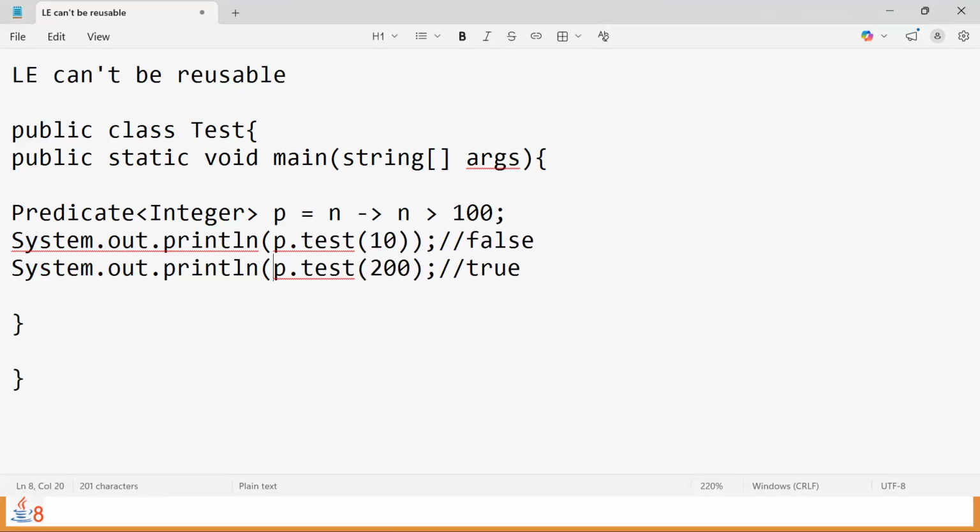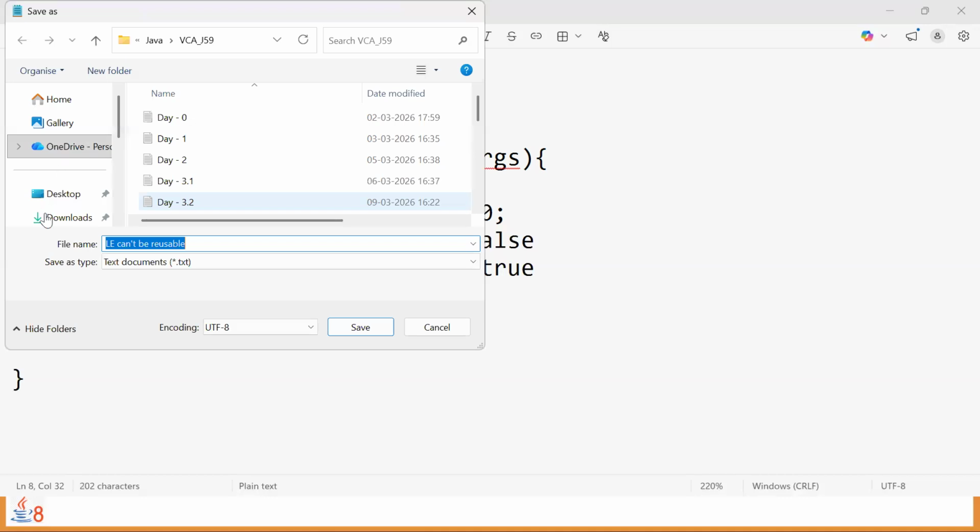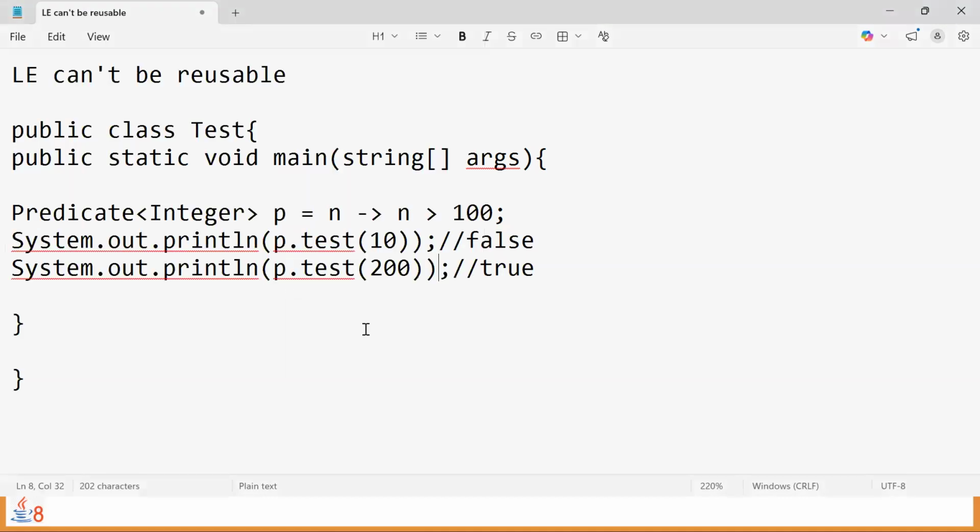If at all we go for the scenario that says the same thing, that if any number is greater than 100, then return true. So for that, if we go for any other class, is it possible to reuse or not? That is the point that I'm trying to ask.